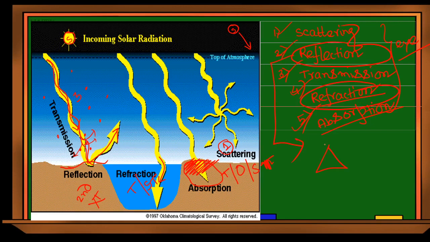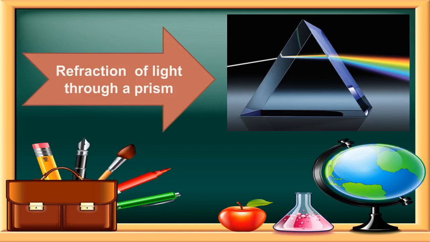So refraction and prism, their interrelationship and their behavior, will mainly be discussed in our class. First topic is refraction of light through a prism. Clear? Dear cadets,